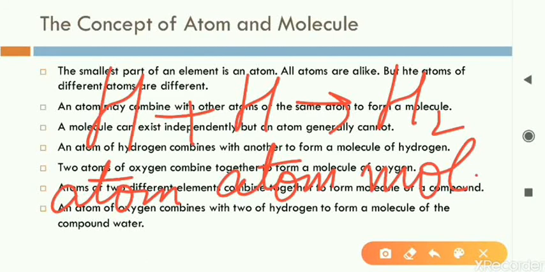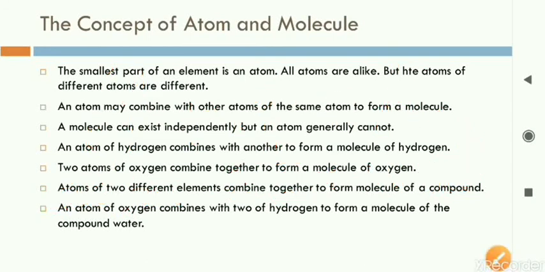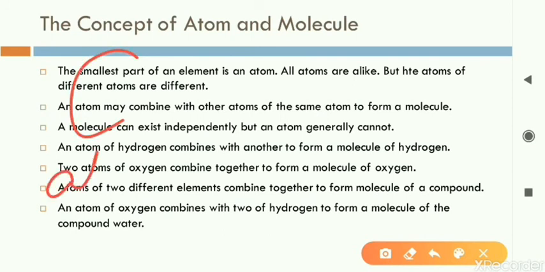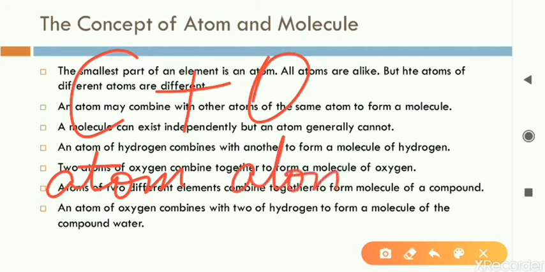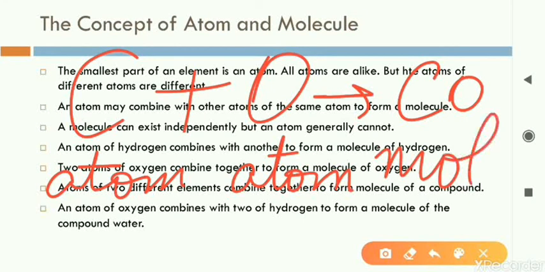So different atoms can join together to form one molecule. Also, we can write carbon, that is C, one atom, and then O, oxygen, an atom. Then it will join to make CO. CO is a gas, called carbon monoxide. So this is a molecule.